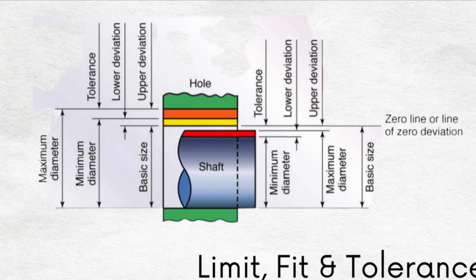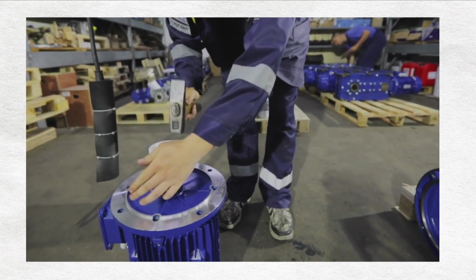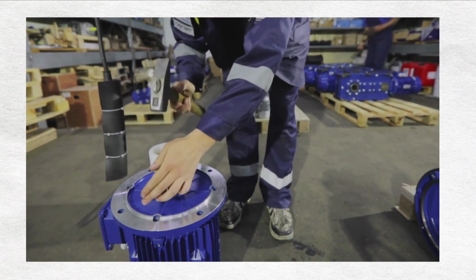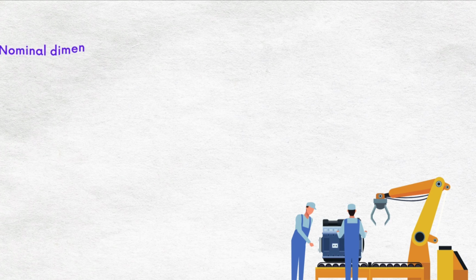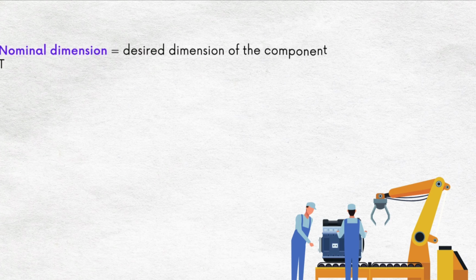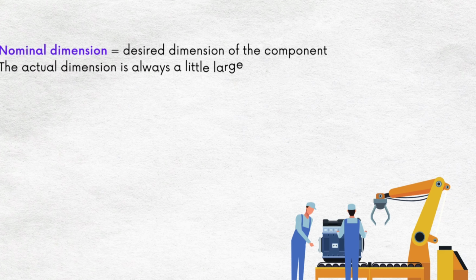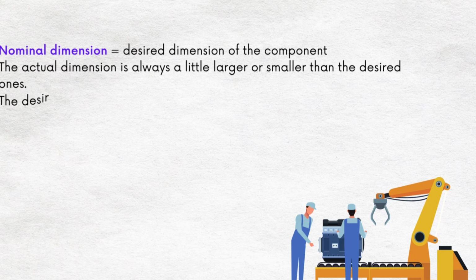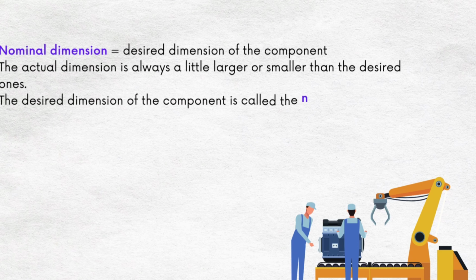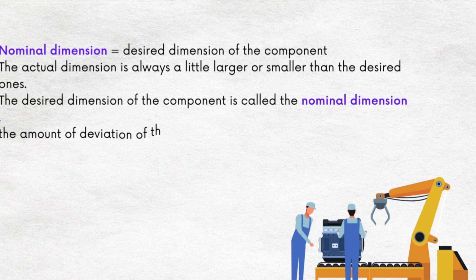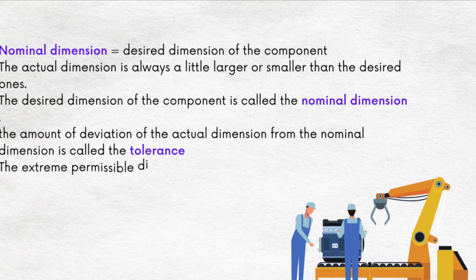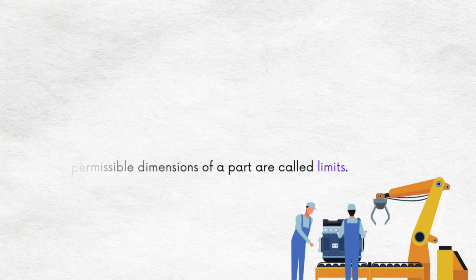Limit, fit, and tolerance. A large number of parts of exactly the same dimension cannot be produced commercially. The actual dimension is always a little larger or smaller than the desired one. The desired dimension of the component is called the nominal dimension, and the amount of deviation of the actual dimension from the nominal dimension is called the tolerance. The extreme permissible dimensions of a part are called limits. Manufacturing tolerance is essential to facilitate the interchangeability of parts that enable proper functioning.